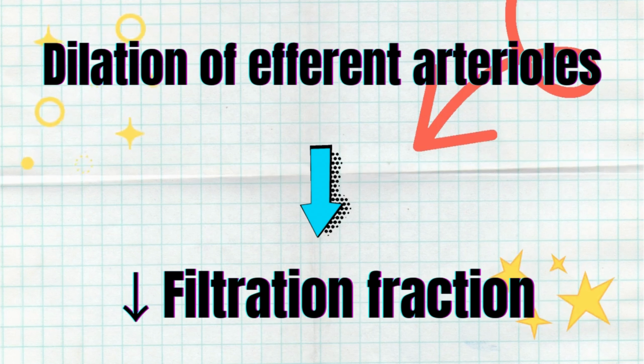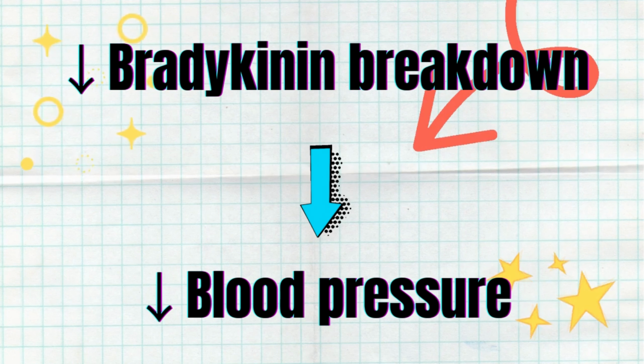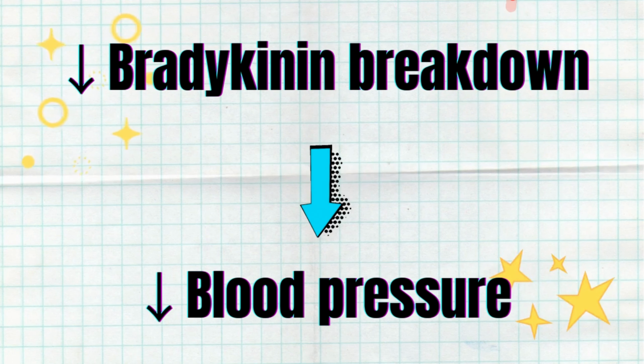Dilation of efferent arterioles that leads to an increase in renal plasma flow and eventually a decrease in the filtration fraction, and a decrease in the breakdown of bradykinin that leads to an increase in the production of arachidonic acid metabolites that leads to an increase of vasodilation and eventually a decrease in blood pressure.